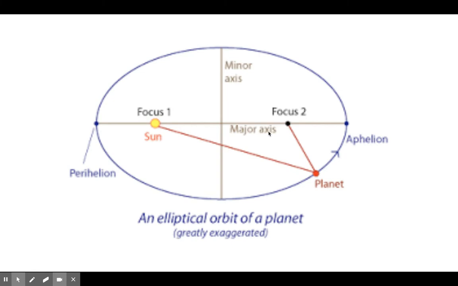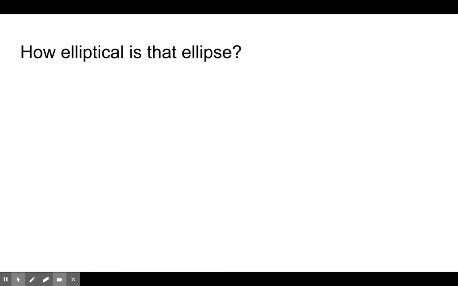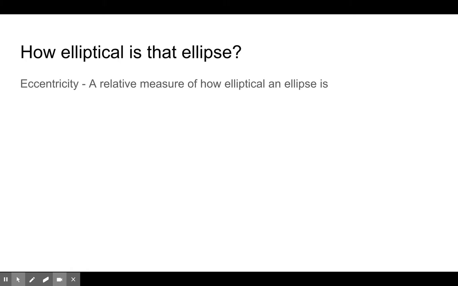But here's an ellipse. An ellipse is like a stretched out circle. So rather than having a radius, we say it has a major axis, which is the longest length across the ellipse, and a minor axis, which is the shortest length across the ellipse. And then the 2 focal points are separated by a certain distance here. So what we often talk about in mathematics is how elliptical is your ellipse? How stretched out is that circle? Well, there's a mathematical measure for how stretched out your circle is, and that is something that is called the eccentricity. And it just measures how elliptical your ellipse is.